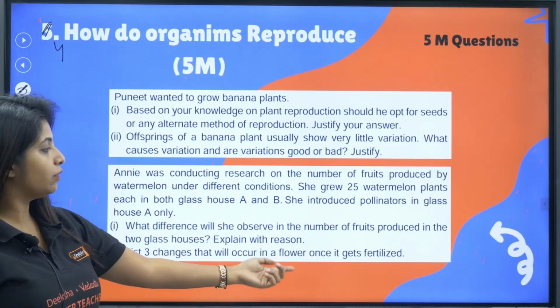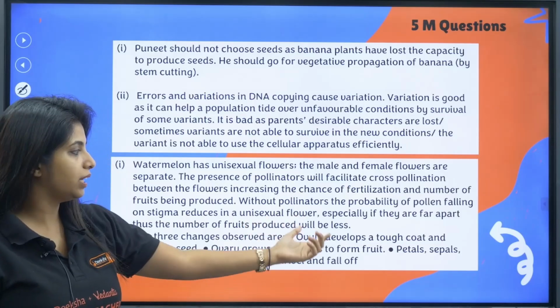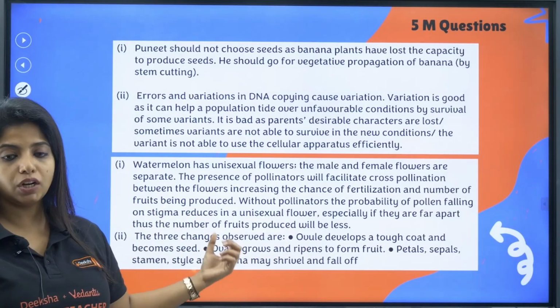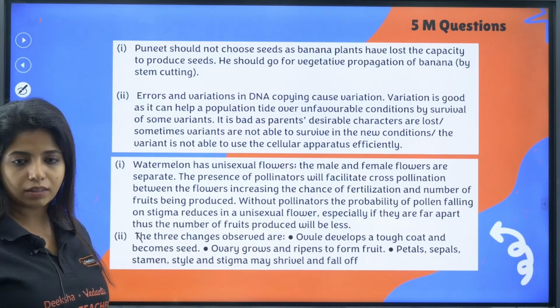Now list 3 changes that will occur in a flower once it gets fertilized. So you have to talk about that. The ovule develops a tough coat and becomes what? Seed. The ovary grows and ripens to form a fruit. Petals, sepals and everything fall down, and things like that.